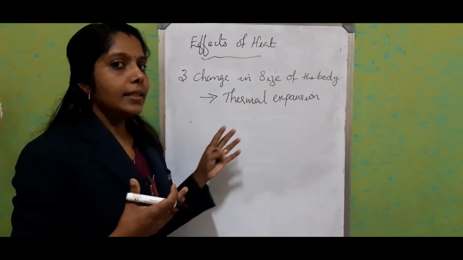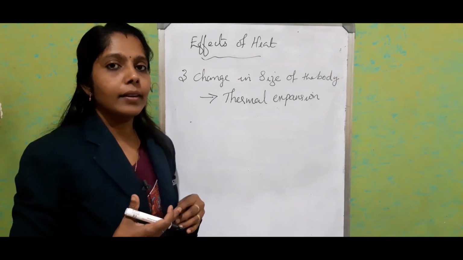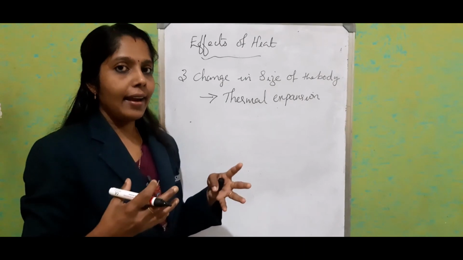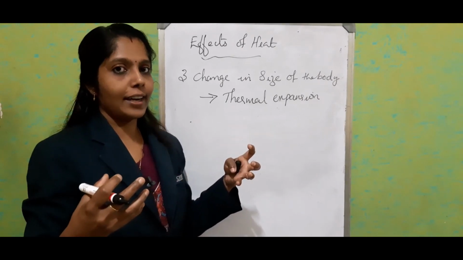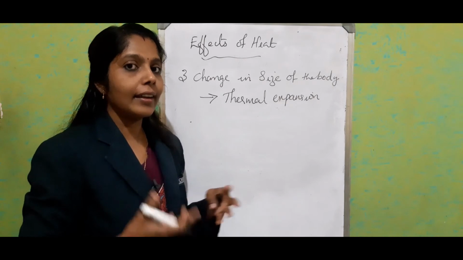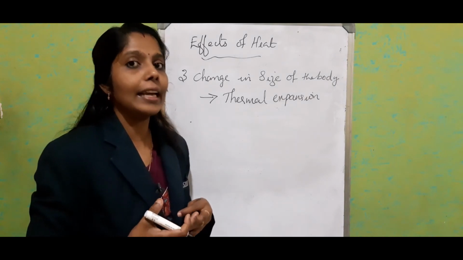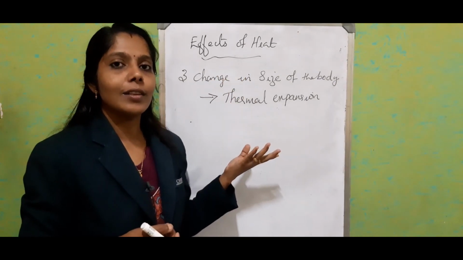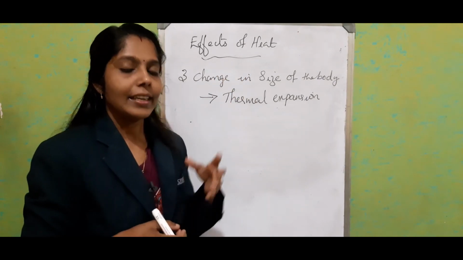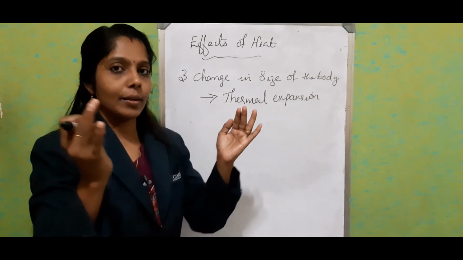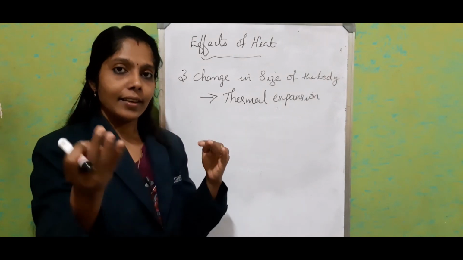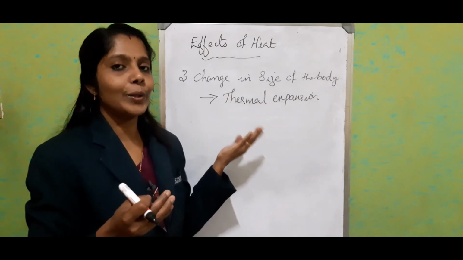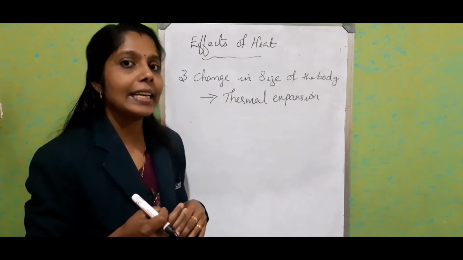What happens when the object is heated up? The molecular separation increases and the intermolecular force of attraction changes. In effect, it increases the internal potential energy, so it causes a change in heat energy. In the same way, when it contracts, the molecular separation reduces, it reduces the potential energy, and that also causes a change in the heat energy.